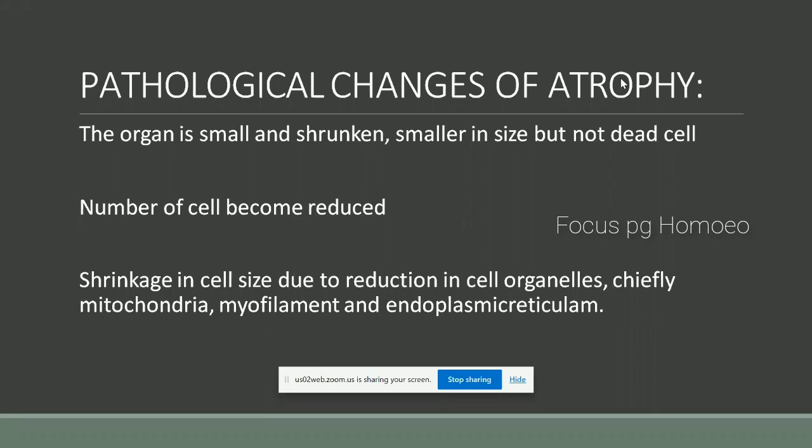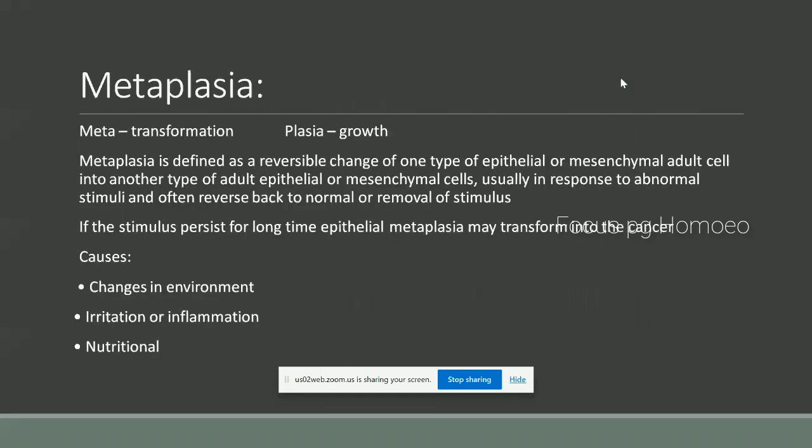Then, what are the pathological changes happening in atrophy? In atrophy, the organ is small and shrunken, smaller in size, but there are no dead cells. Also, the number of cells is reduced. Then there is shrinkage in cell size due to reduction in cell organelles, chiefly mitochondria, myofilaments, and endoplasmic reticulum. These are the pathological changes of atrophy.